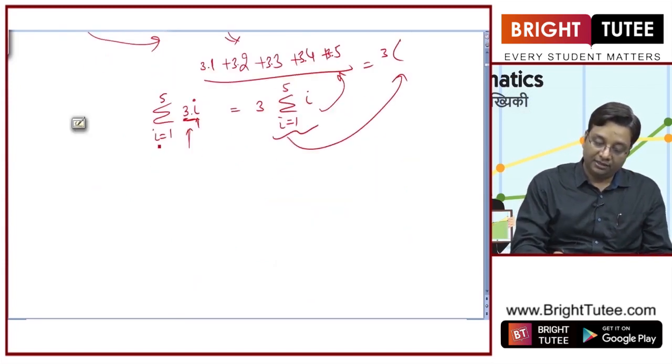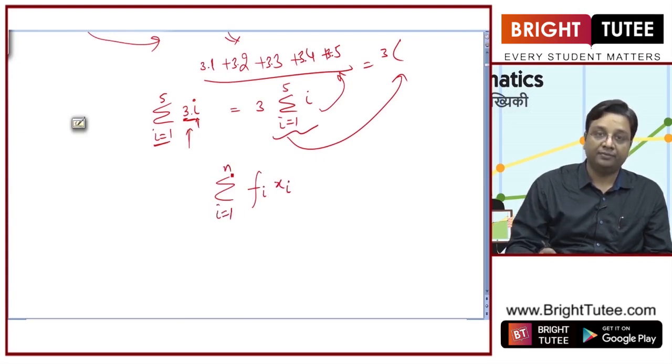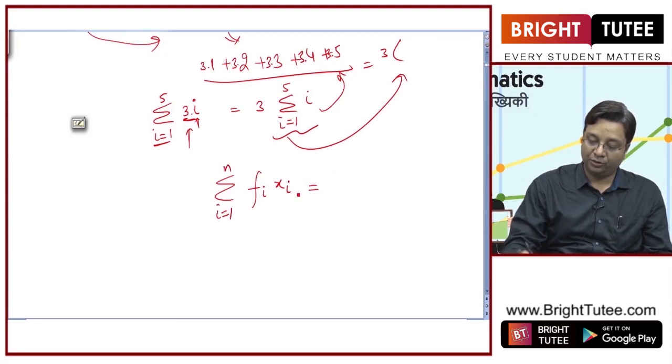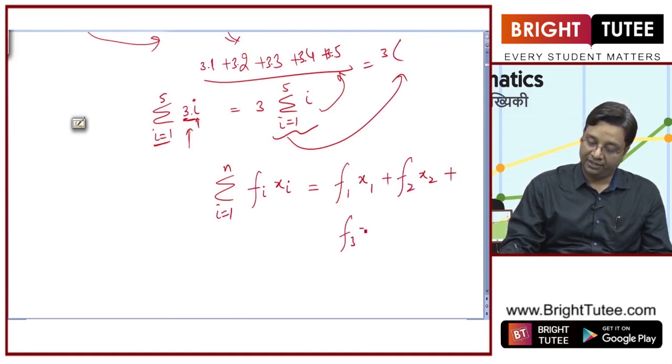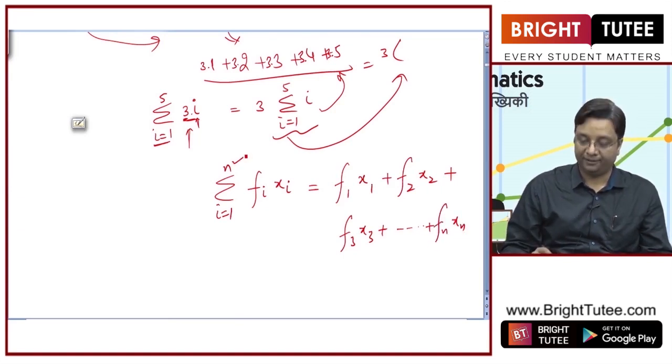And in some of the cases this variable might not be given, but you need to understand. Let us say you are given fi xi, I varies from 1 to n, okay. What will be the expansion? You put I equal to 1 first, f1 x1, then plus I equal to 2, f2 x2, then plus sign, f3 x3 plus sign, and go up to fn xn, because this is the upper limit here.